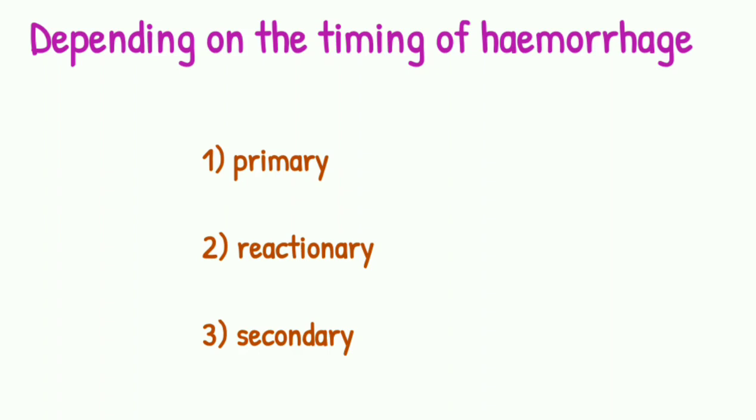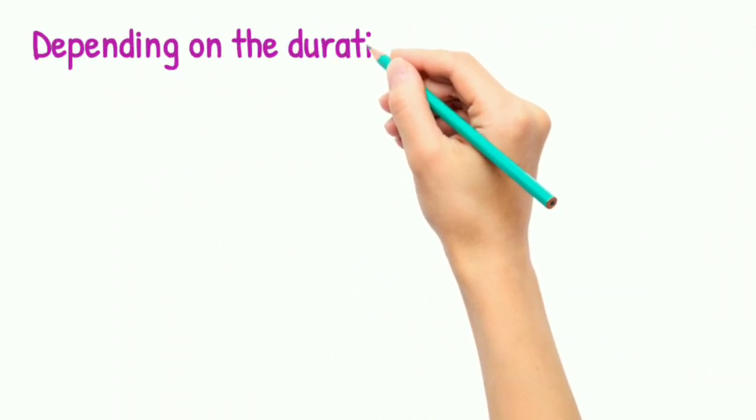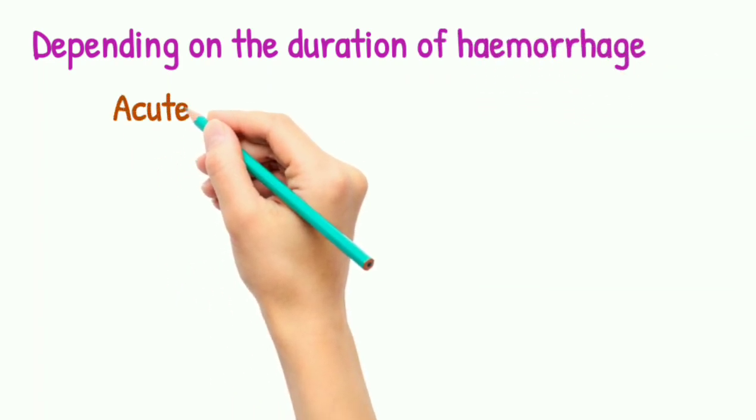Depending on the duration of hemorrhage, it can be acute hemorrhage or chronic hemorrhage. In acute hemorrhage, it occurs suddenly. Chronic hemorrhage occurs over a period of time. Example, hemorrhoids or chronic duodenal ulcer.